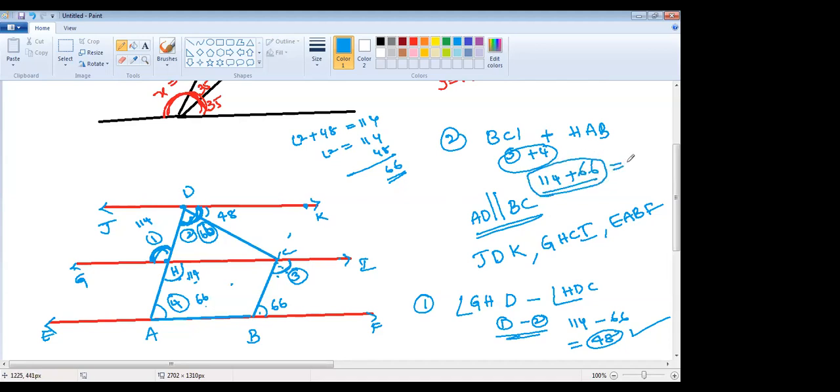It's completely 180 degrees, right? Right, children. So angle 3 will be 114, right? Why? Because those are corresponding angles. With respect to this line, if you take this as a transversal, these are the same corners.